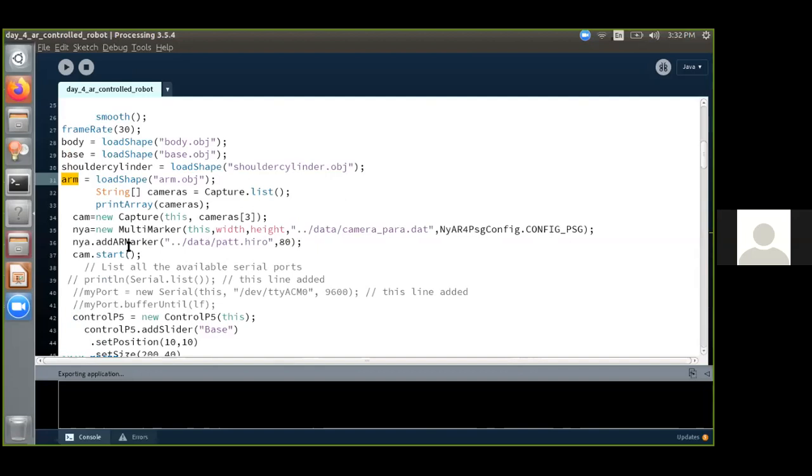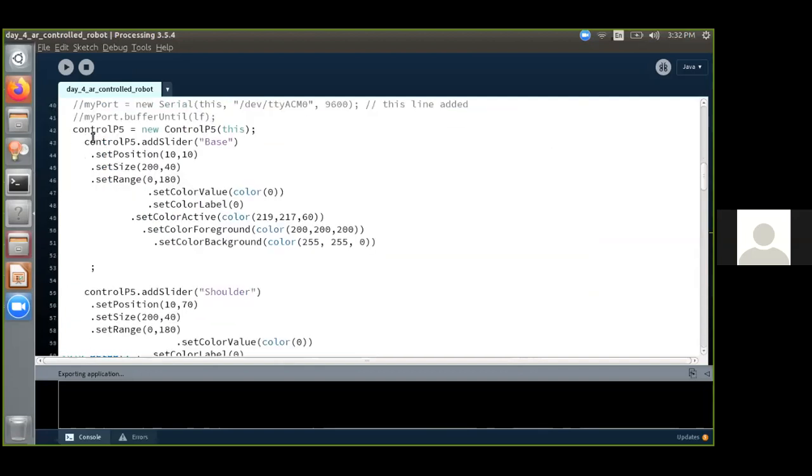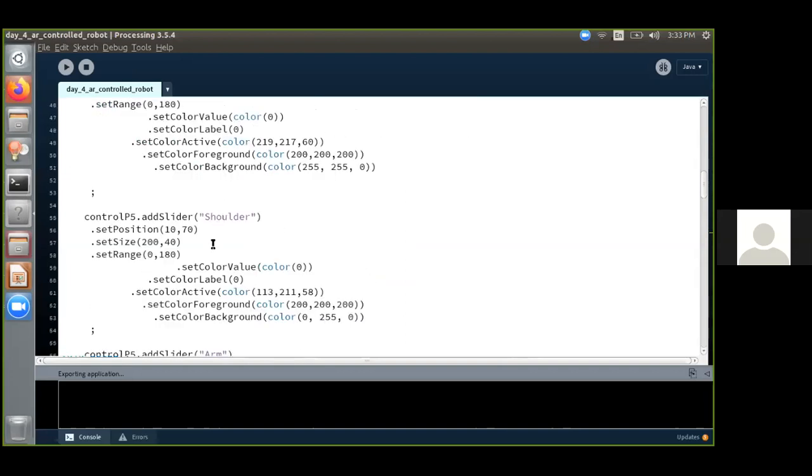So next what happens is we are declaring the slider which we saw on the top left side. So like I explained on day 2, we are giving the value of base, the slider name to be base, position, size, range, color value, color label, active color, foreground color, and background color. So these are being set for the base. Similarly, for the shoulder and for the arm it is being done.